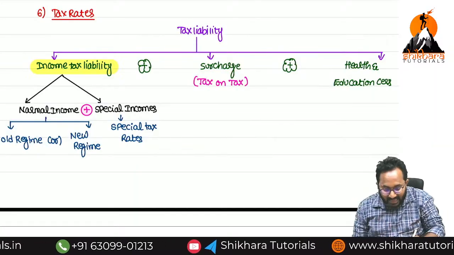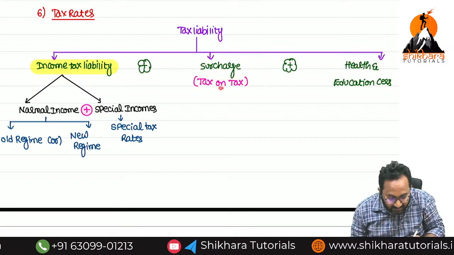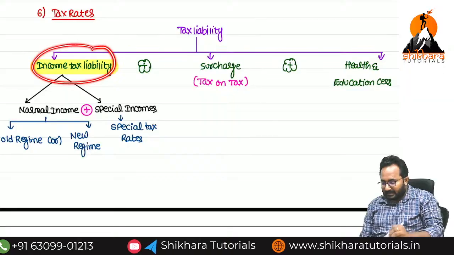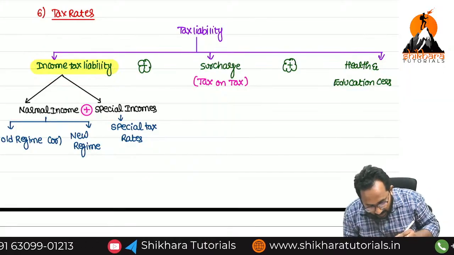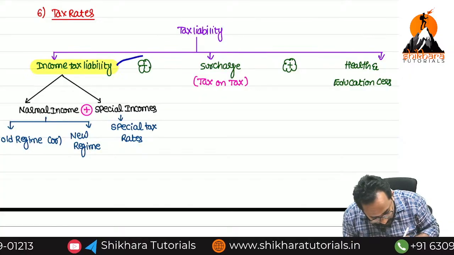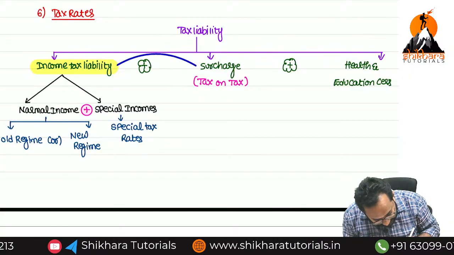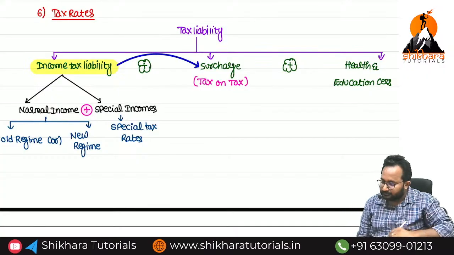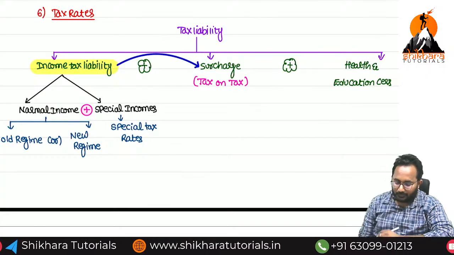It is not calculated on income, ma. It is calculated on which, ma? Tax. Whatever income tax liability is there, on that income tax liability we want to collect one tax, that is called what, ma? Surcharge. Clear, ma, all of you?